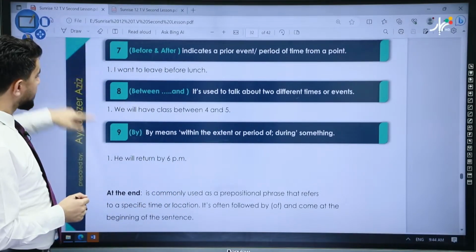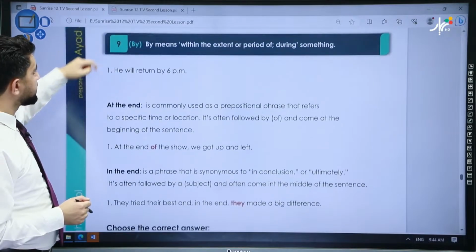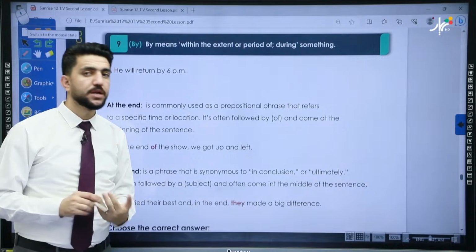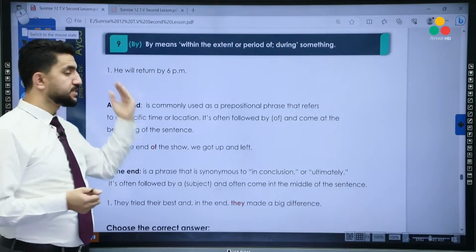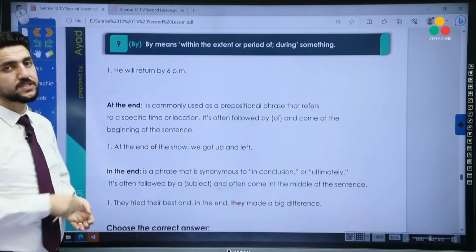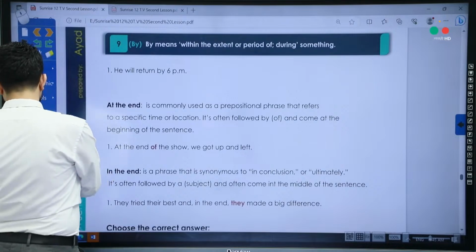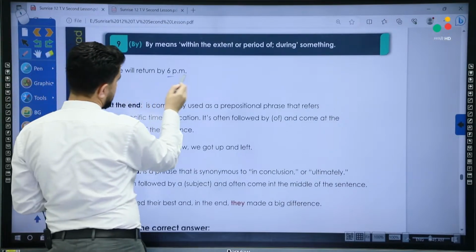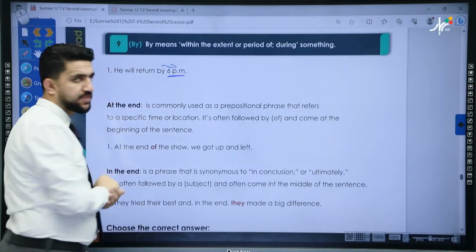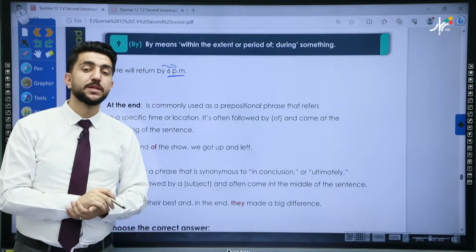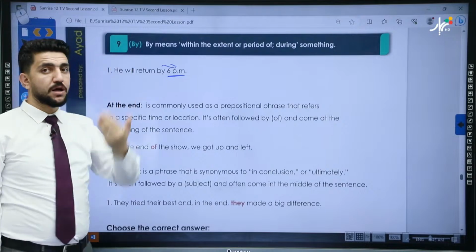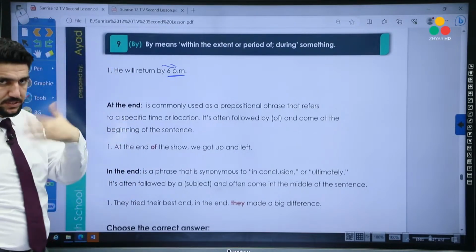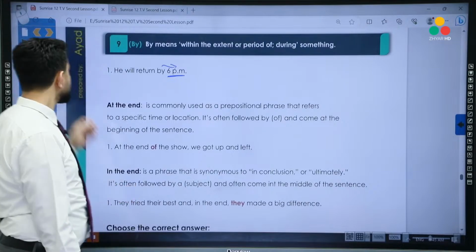What about by? So by is used like this. By means within the extended period of time, or period means during something. So for example, he will return by 6 p.m. He will return by 6 p.m. means he will return until 6 p.m. Okay? We can say like that. Or for example, I'll see you by then, or I'll see you by Monday, means on Monday, like that.